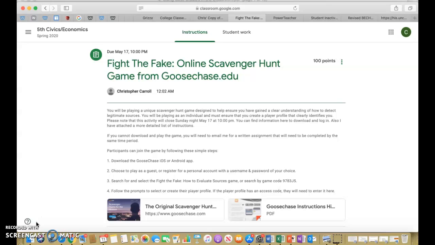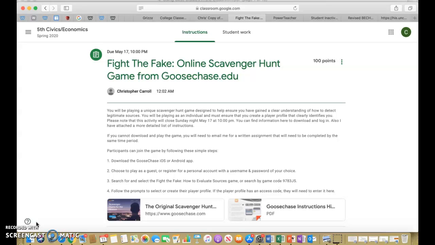This week we're really just going to be focusing on evaluating online sources and how you can determine what's fake and what's not fake, because that is a key thing, especially dealing with COVID-19. There's so much discrepancy between what is accurate and what is not accurate, and I think it's important as we hear this information, especially through social media and other resources, that we're really engaged in finding facts and not just taking somebody's word for it. And so that's what we're going to be doing this week, but it's going to be in a fun way.